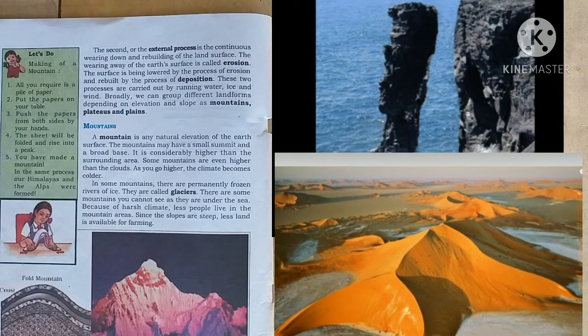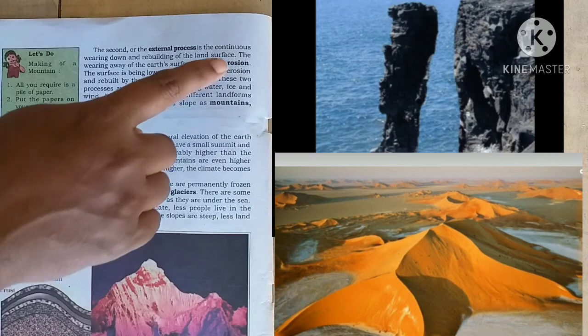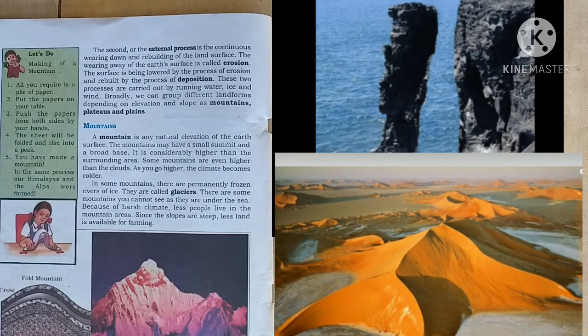Now we will see the second, or the external process. External process is the continuous wearing down and rebuilding of the land surface. The wearing away of the earth's surface is called erosion. The surface is being lowered by the process of erosion and rebuilt by the process of deposition. These two processes are carried out by running water, ice and wind. Broadly, we can group different landforms depending on elevation and slope as mountains, plateaus and plains.